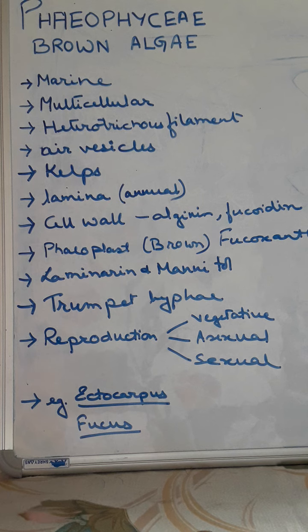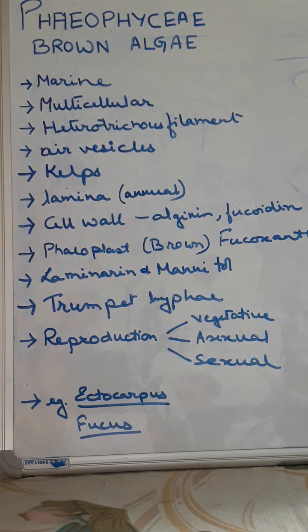Then reproduction may take place by either vegetative, asexual or sexual method. Vegetative reproduction takes place by fragmentation, formation of propagules, adventive branches and stolons. Asexual reproduction is by means of different types of spores, and sexual reproduction occurs by isogamy, anisogamy and oogamy. We have already discussed isogamy, when the two gametes are similar; anisogamy, when one gamete is larger and one is smaller; and oogamy, where the female is non-motile and larger and the male is motile and smaller. So these are the basic characters of the Phaeophycean algae.